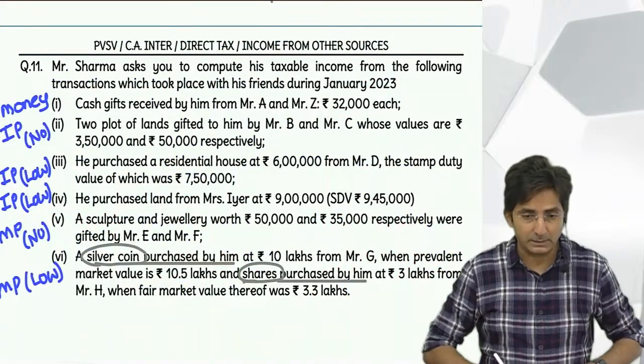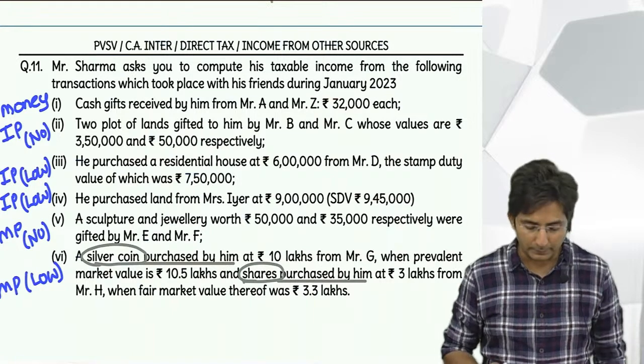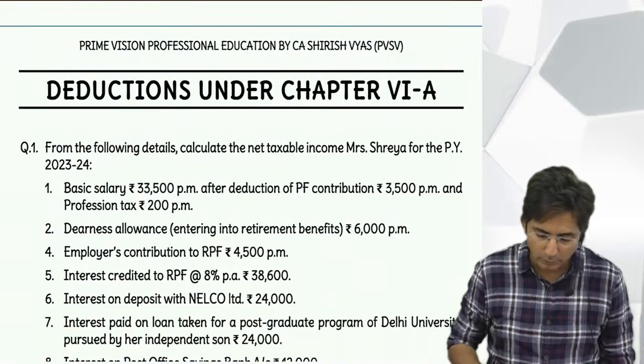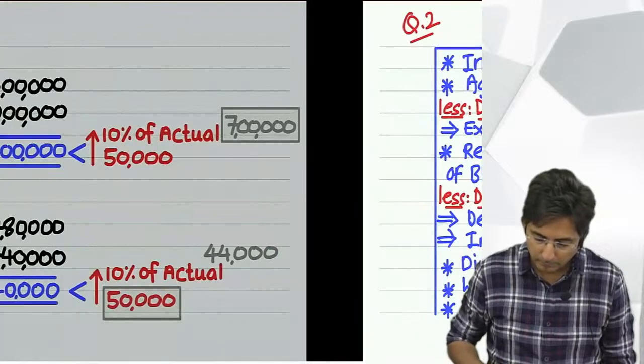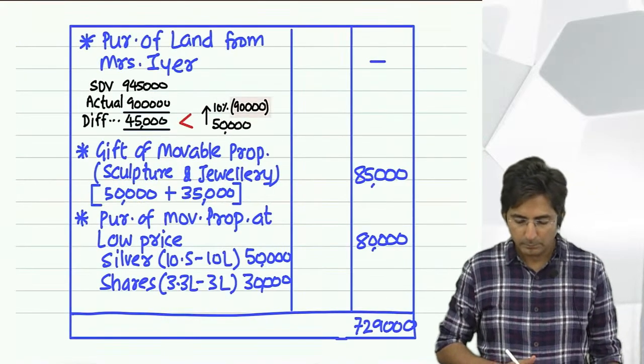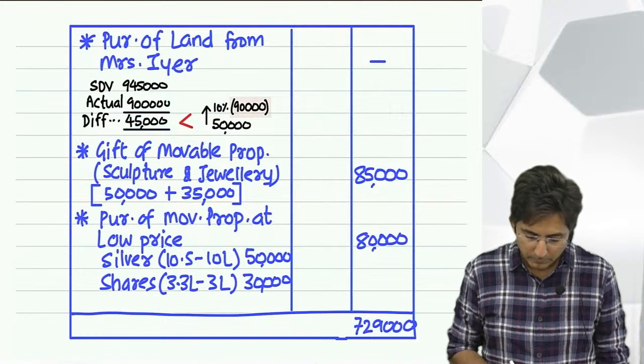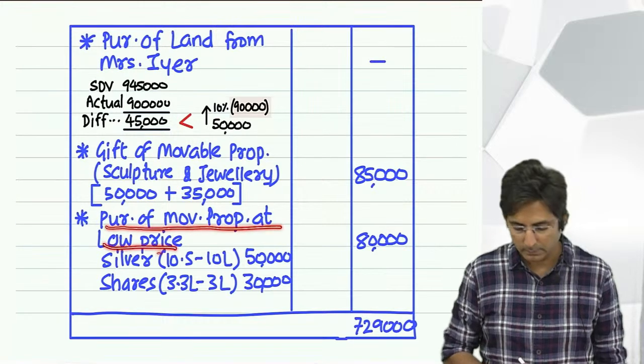So is it taxable or exempt? Taxable, because the total is coming above 50,000. So write this in the solution. See how I have shown: purchase of movable property at low price.